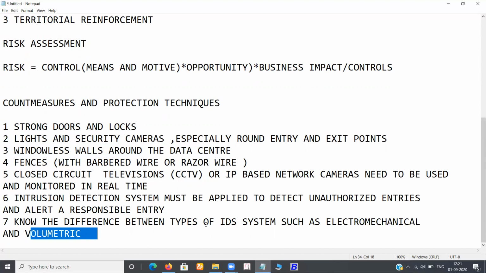Eighth, security personnel and guards must be used to protect data against physical theft or damage. Ninth, the organization should use a simple form of biometric access system, such as facial and fingerprint scanning access. Tenth, tie physical security with information access control, such as ID cards and name badges. Different types of lock systems must be applied, such as manual locks, programmable locks controlled by computers, electronic locks, biometric locks, and facial and retina scans.